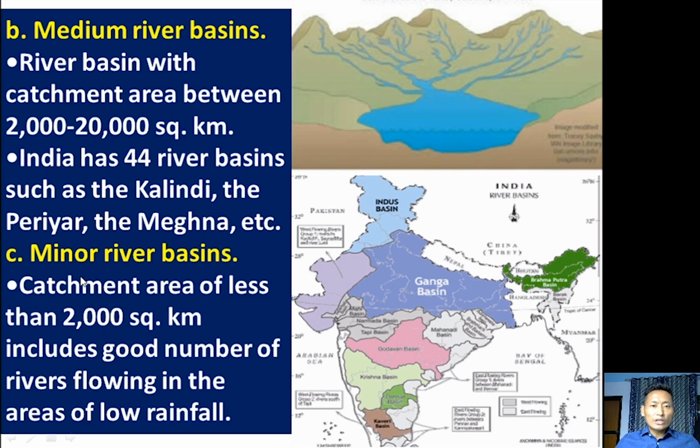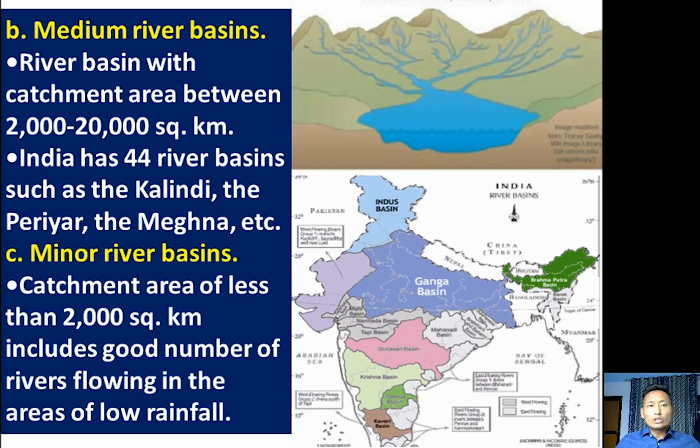Third one is minor river basins. So those river basins which have a catchment area of less than 2,000 square kilometers are included. In India, it includes a good number of rivers flowing in this area, mostly from low rainfall regions. So based on the size of watershed, the river systems in India are further divided into three.